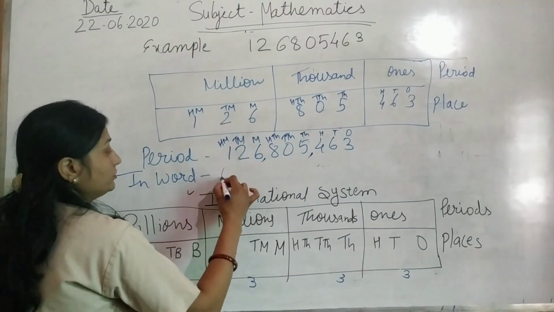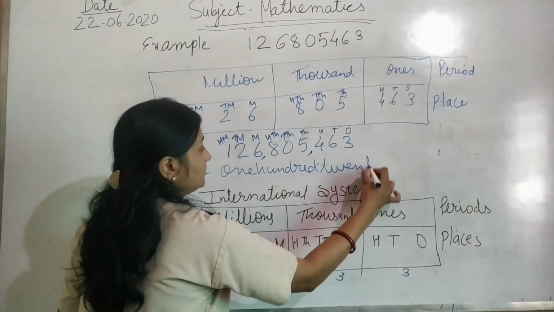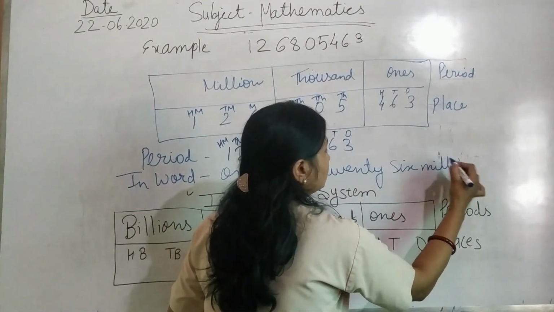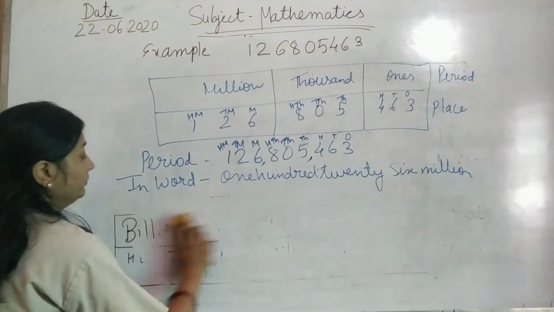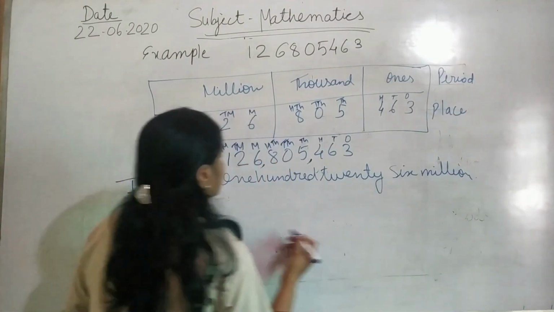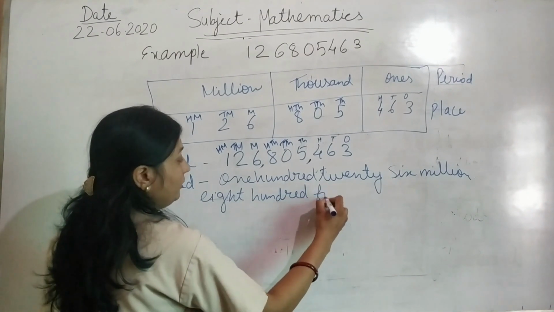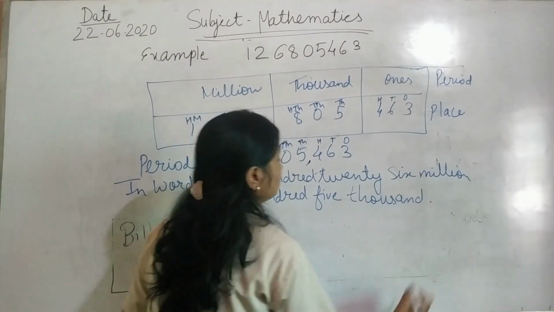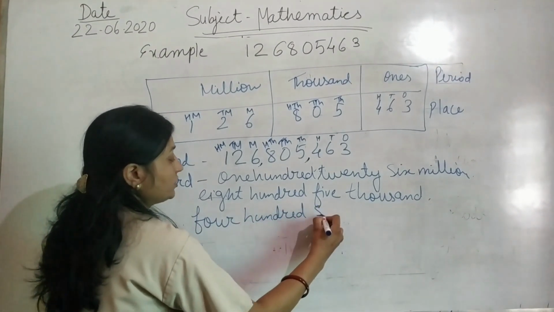In the word form: 126 million, 805 thousand, 463.